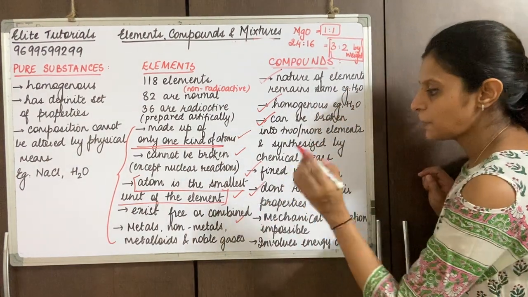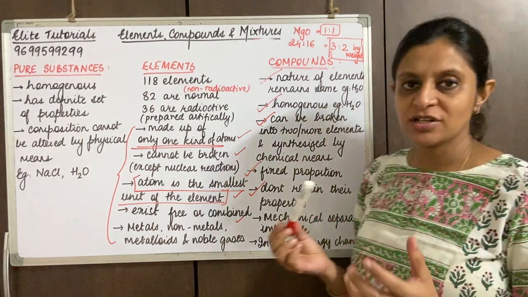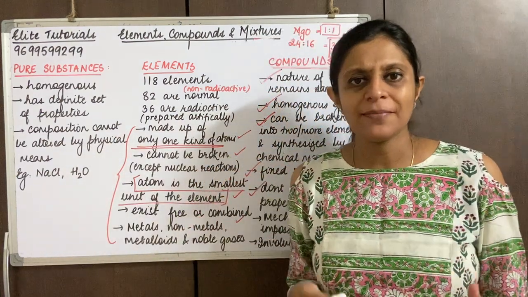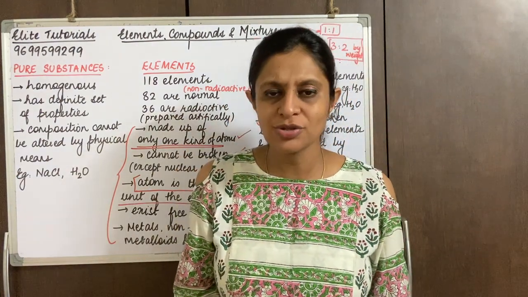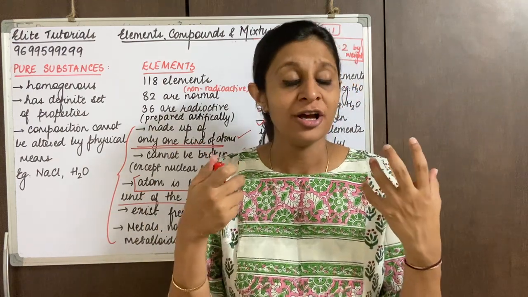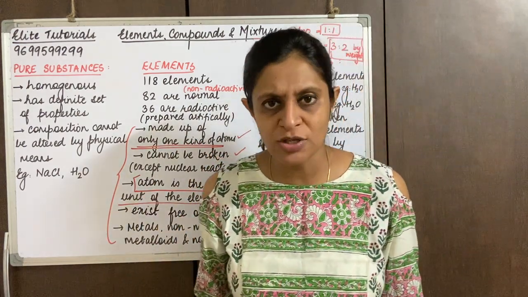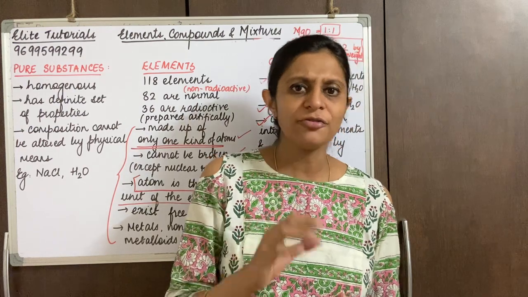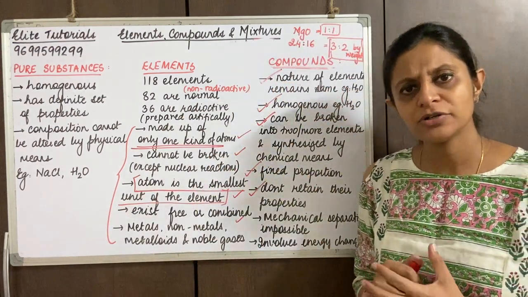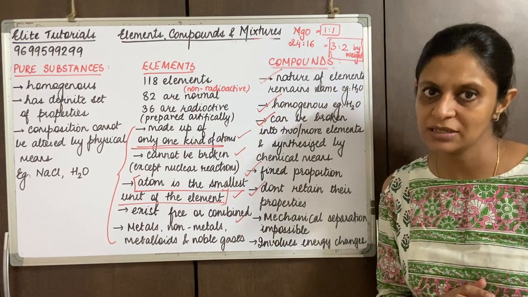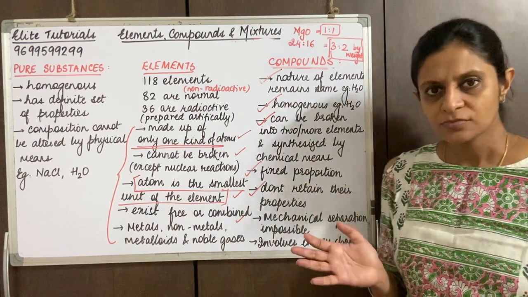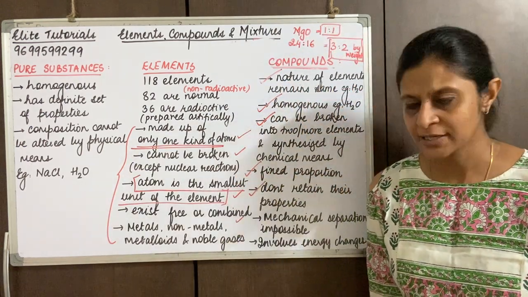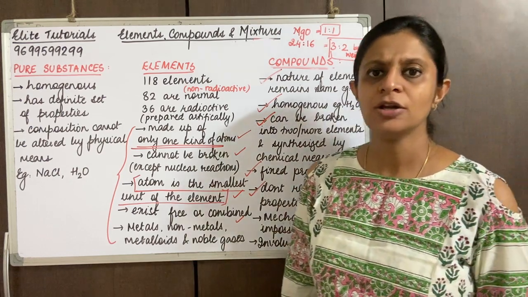Now, mechanical separation is impossible. I told you, you cannot separate sodium and chlorine by using a magnet, or separate hydrogen and oxygen just by using a magnet or by carrying out filtration or maybe evaporation. Not possible. So basically, mechanical separation is impossible. Separation of the compound into its constituent elements can be done only by chemical means. As I told you, by passing electric current, they can be separated. That is, water can be separated by passing electric current. So mechanical separation is completely not possible.